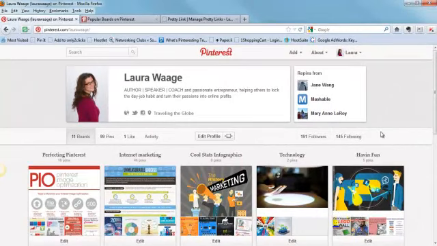Pinterest has a very unique way of automatically selecting people that you're going to follow and that are going to follow you. And this is based on some of the criteria that you set at the beginning when you chose different categories that interested you. So don't be surprised by that. But here's what's really unique about how Pinterest works.